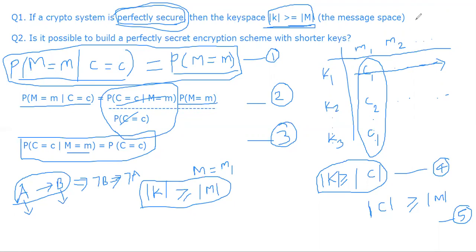If you are using AES, for example, in counter mode or even in GCM with a key size of, say, 128 bits, and suppose you are encrypting a 256-bit message, now the message space is larger than the key space. That means it cannot be perfectly secure. That's for sure. That's all. Thank you very much for your attention.